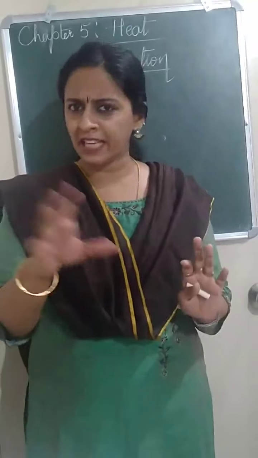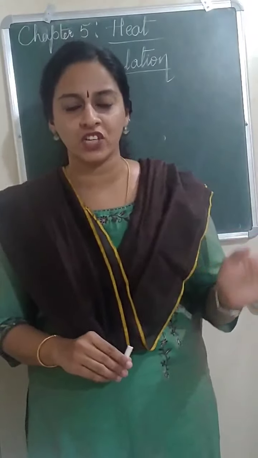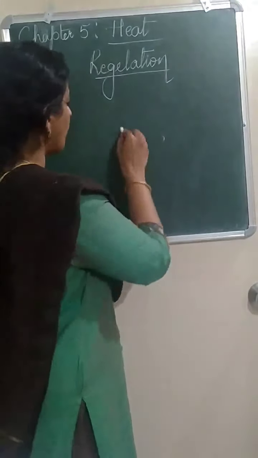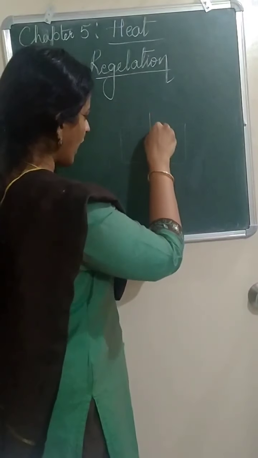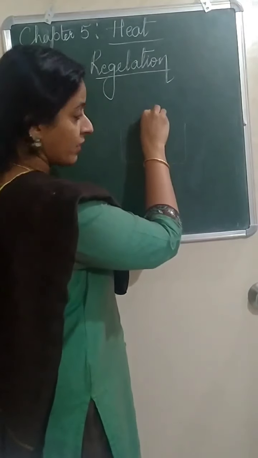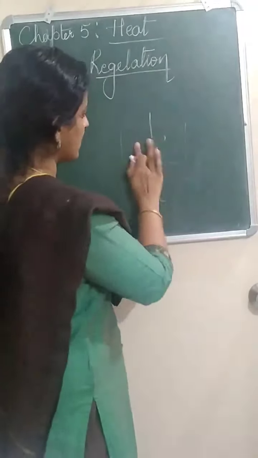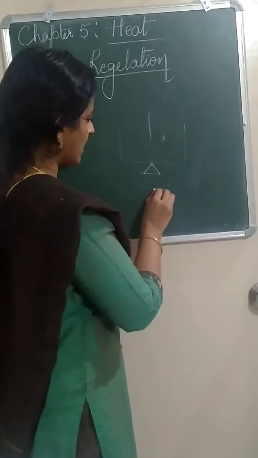One diagram is given in your textbook, which is very simple and will give you an idea of regelation. What they have done is, they have kept a block of ice and hung a thread through that. On both ends of the thread, there are weights. Two weights, it's lying on the other side, so I'll show it here. These are the weights.